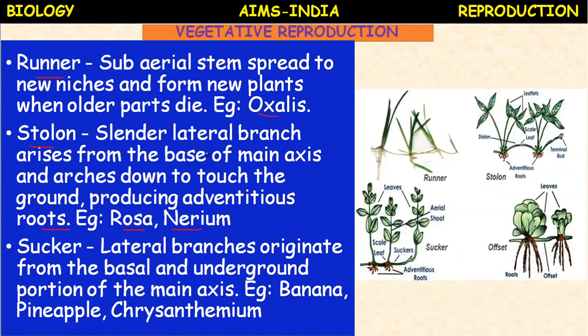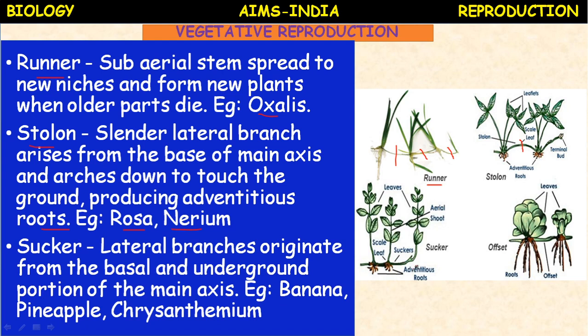So here you can see runners, oxalis. Here this part can break and the part develops into a new individual. Such type of continuation, okay, runners they are called. Then stolon, you can see here Vallisneria. Okay, you can see the nerium plant also. Nerium, okay, ganneru.